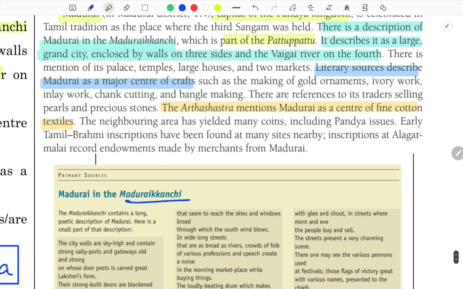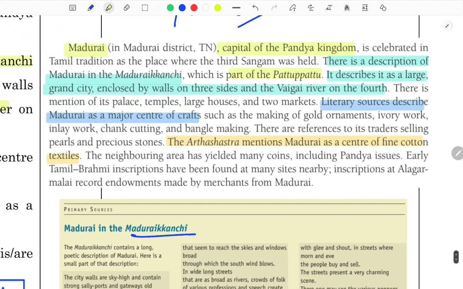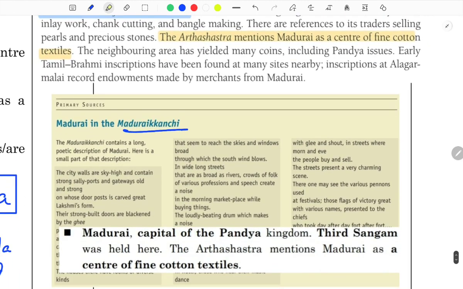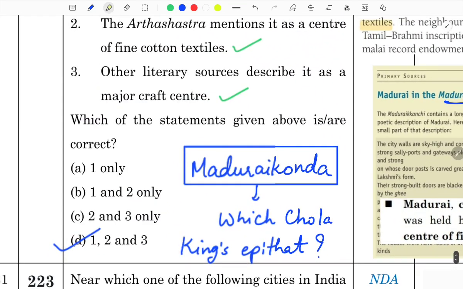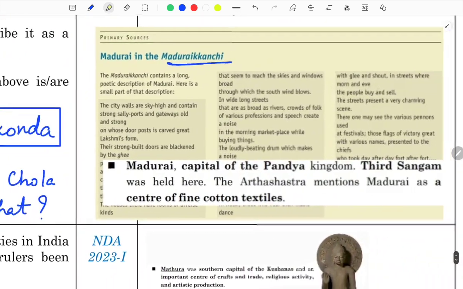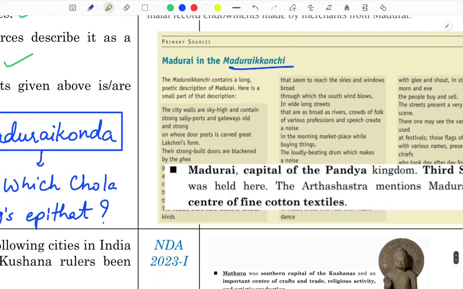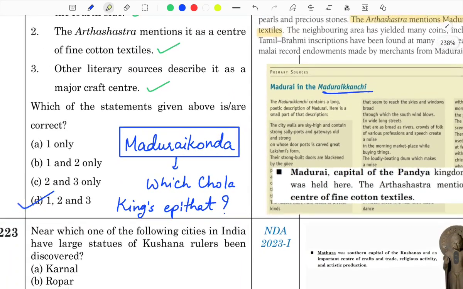I covered only this yellow line in your notes, not the rest of the two. But as you can see here, this was the idea of letting you know that the book is still relevant.